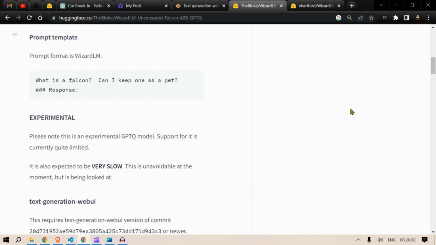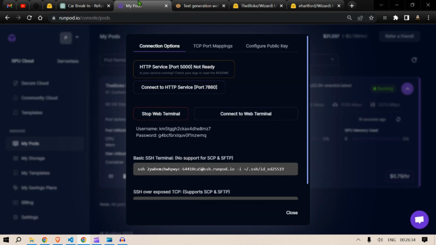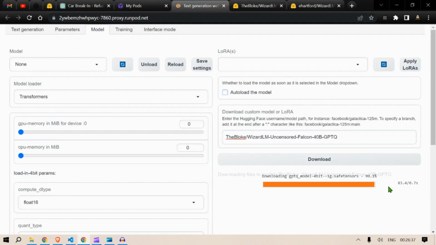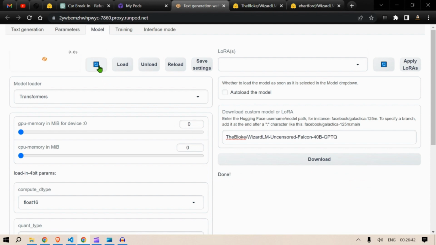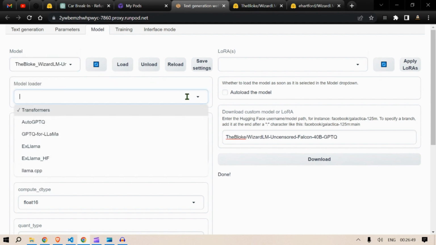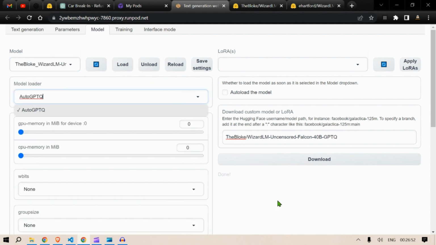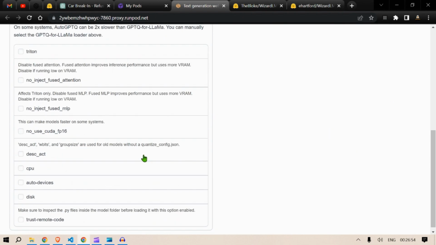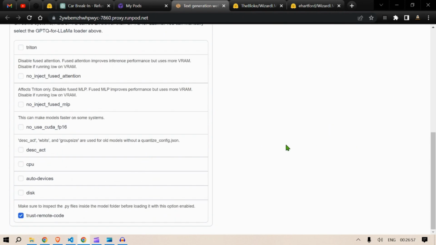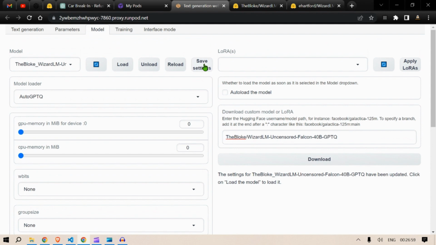So this is the process. We will do it together. So we have loaded up, almost done. So it's done. So we refresh this and then we select the just downloaded model. Next we are going to select the auto GPTQ. This is automatic, and then we are going to select this, trust the remote code. We save the settings, then we reload the model again.